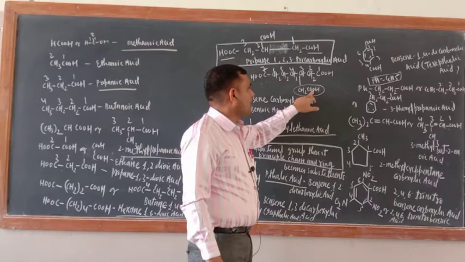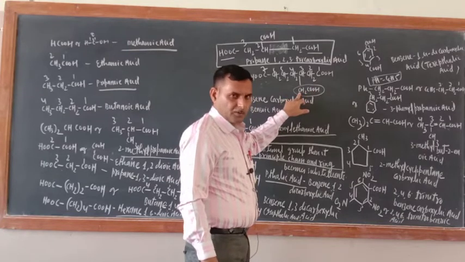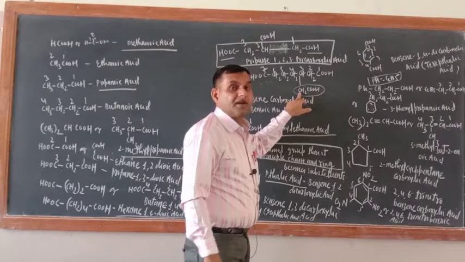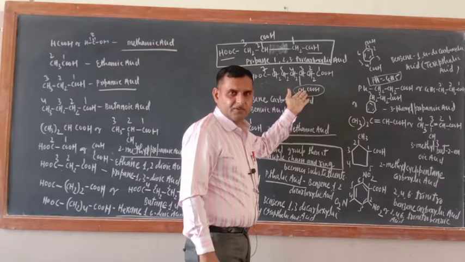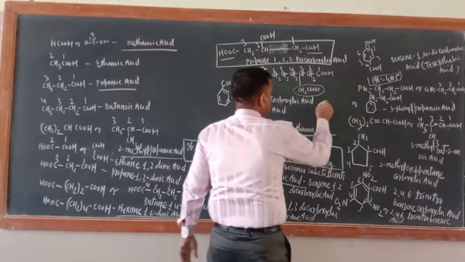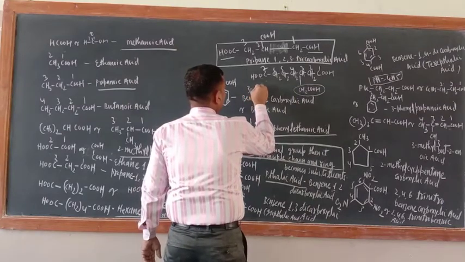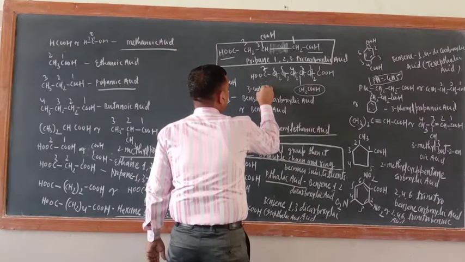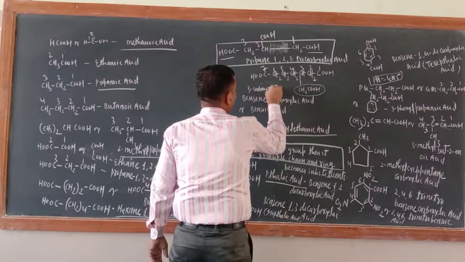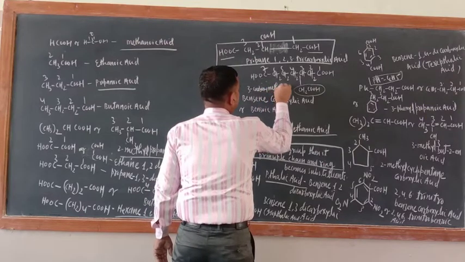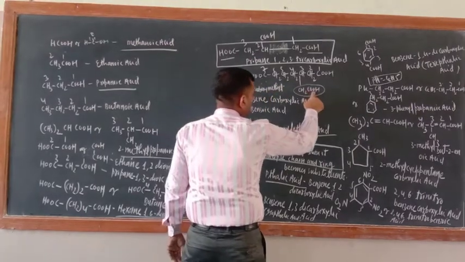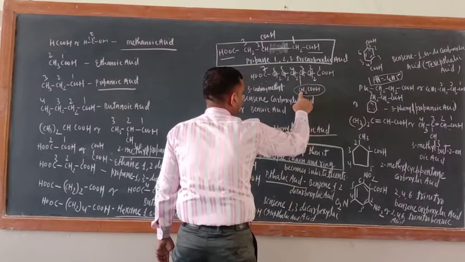So this is carboxymethyl. Okay, now this is a prefix, because this is a substituent now. So what is the name of this one? Just see, I will write this side, 3 carboxymethyl. Okay, carboxy for COOH, CH2 for methyl.